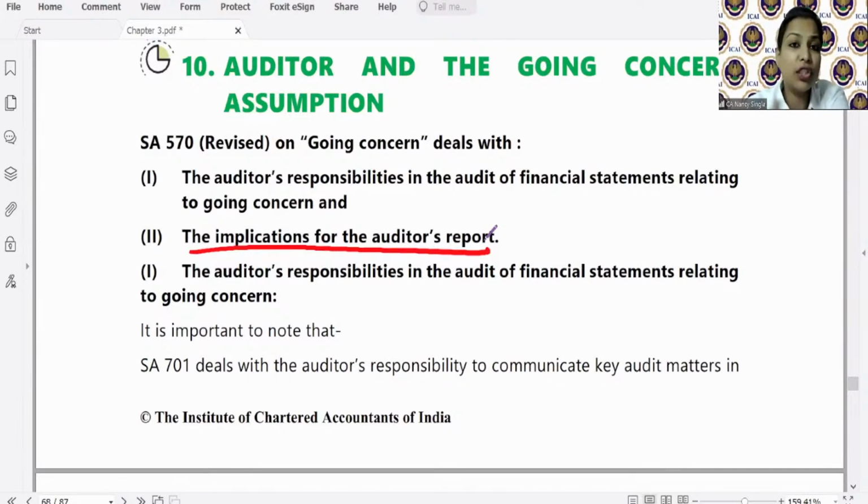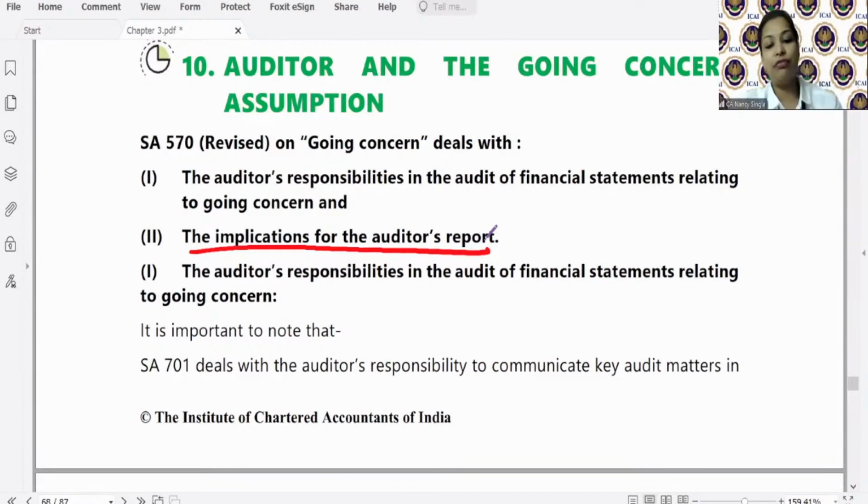There are no intentions of the management to cease or stop the operations. That is why there is a concept of current assets and current liabilities: within 12 months they are going to be realized or the payment needs to be made. So these are bifurcated into current assets and fixed assets based on the concept of going concern only, that the management has no intention to cease the operations or shut down the business.